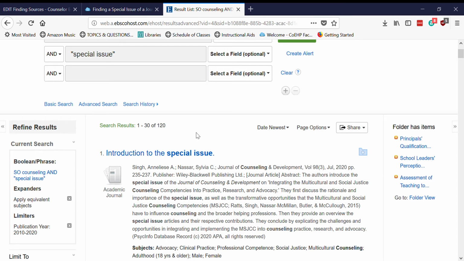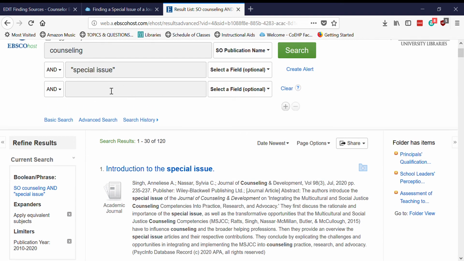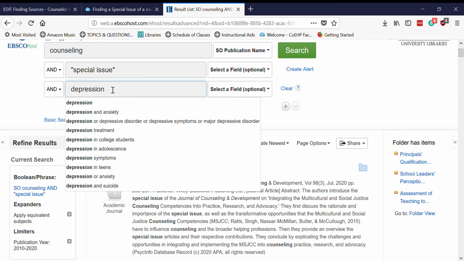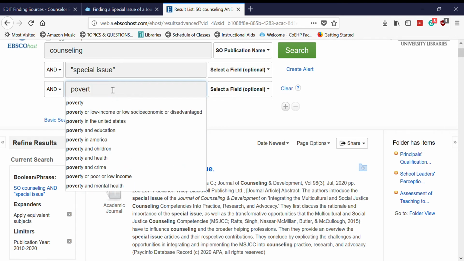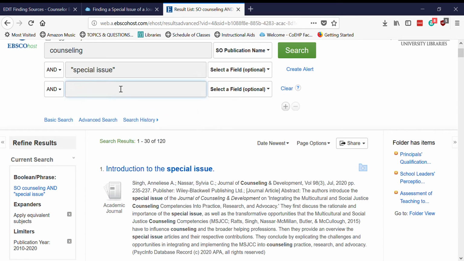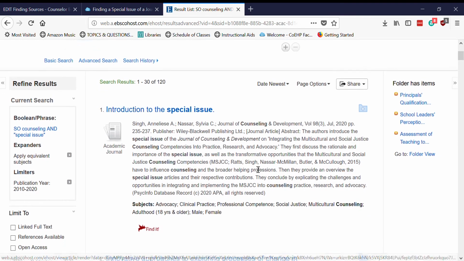If there's something specific you're interested in, you could try typing the topic into this third bar. So if you wanted special issues on, for instance, depression, you could type that here. You could do special issues on a specific kind of drug or a specific practice, maybe a specific population, like special issues on people in poverty. And so that could help you narrow down this list of 120 to a much smaller set.